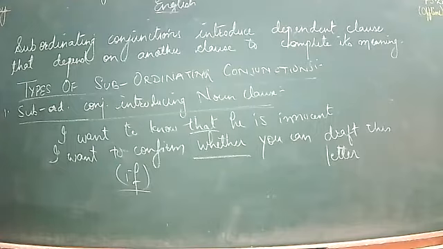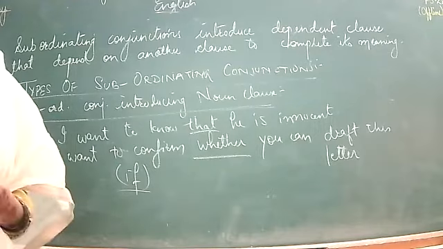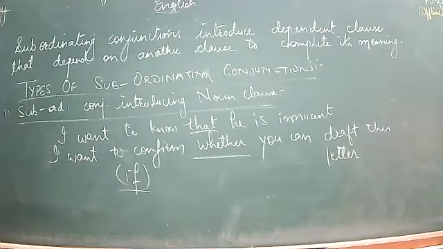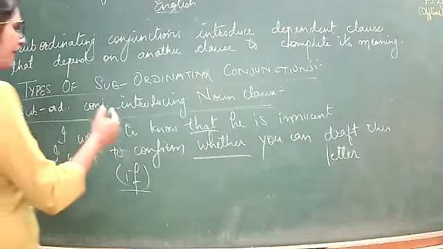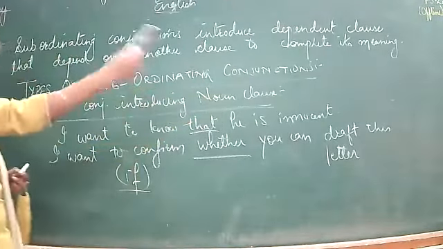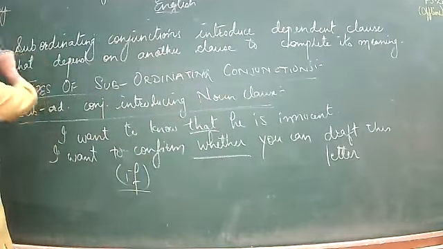So what it means is that it is introducing, and it is giving us the answer of what. Okay. Next, afterwards, we have subordinating conjunctions introducing adverb clauses. There are adverb clauses too, right?